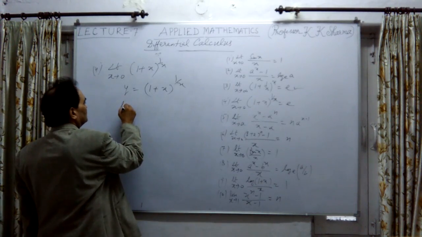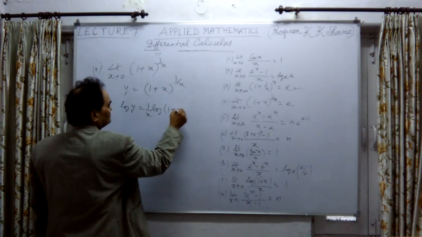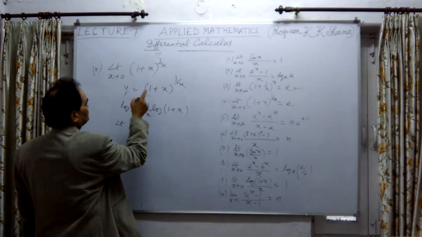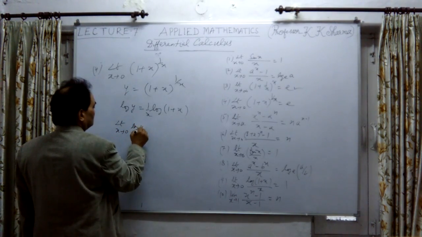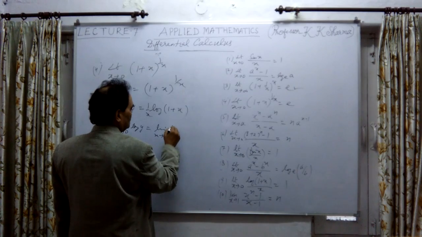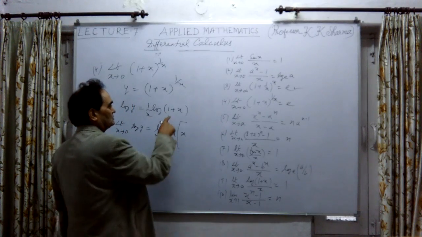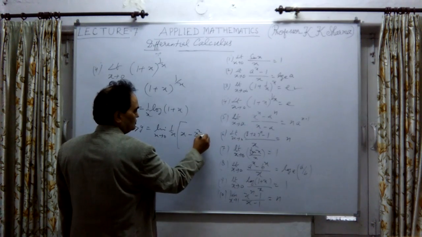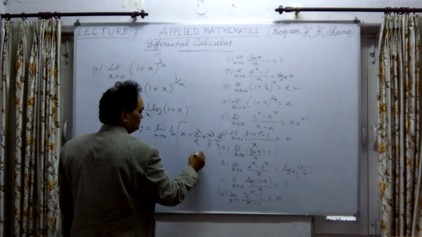So take the log of both sides. Log of y is equal to 1 upon x into log of 1 plus x. In the limiting position, limit x tends to 0 of log of y is equal to limit x tends to 0 of 1 upon x into log of 1 plus x, and as I just expressed, log of 1 plus x is x minus x square upon 2 plus x cube upon 3 minus x to the power 4 upon 4, and so on.